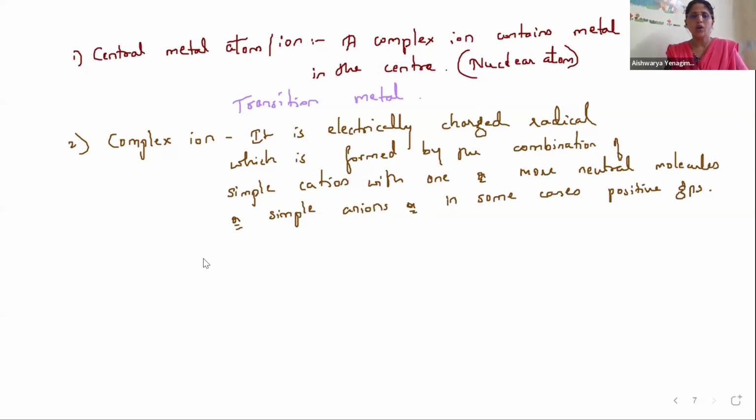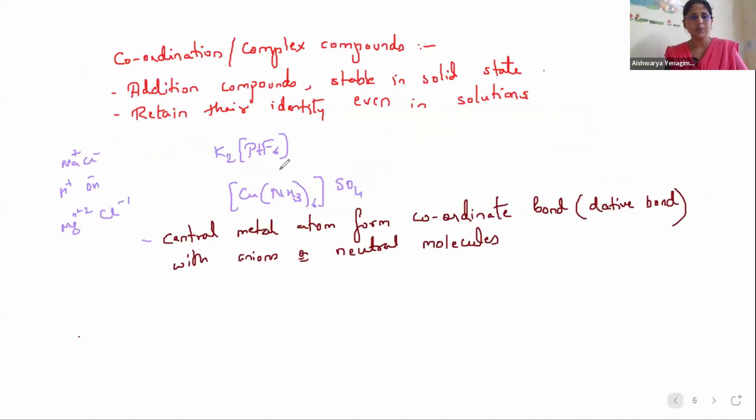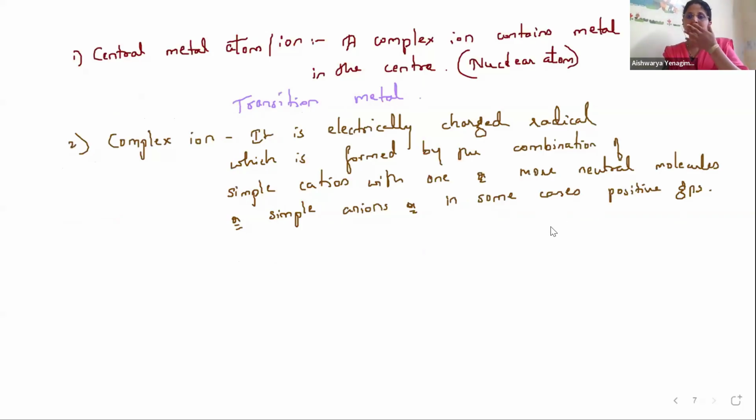Complex ion: what I had just written here, see this particular part, this is a complex ion. A complex ion is an electrically charged radical. It has a certain charge, positive or negative, which is formed by the combination of a simple cation. Inside it there will be a simple cation, which we call the central metal ion, with one or more neutral atoms. So there are neutral atoms.